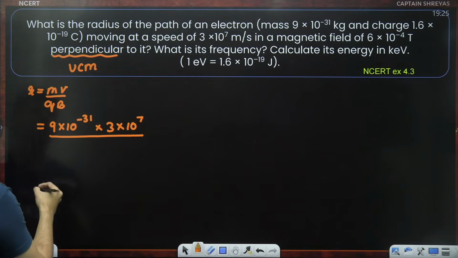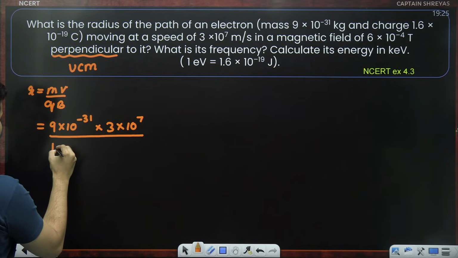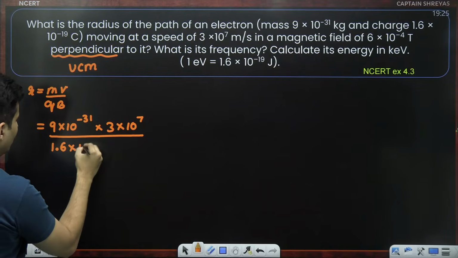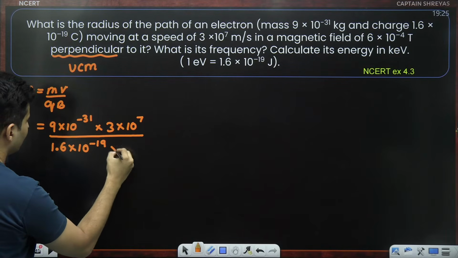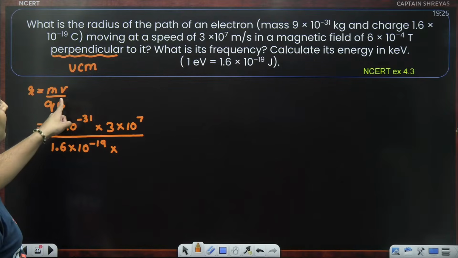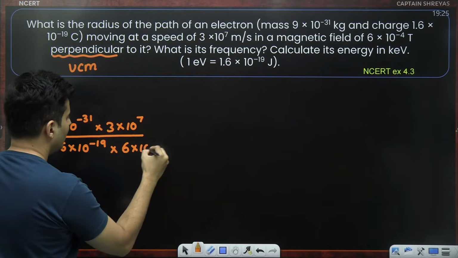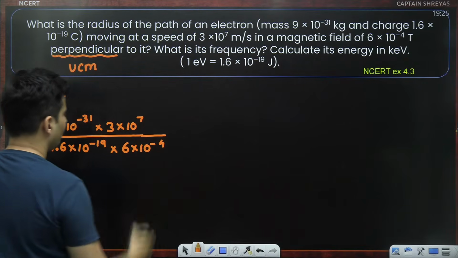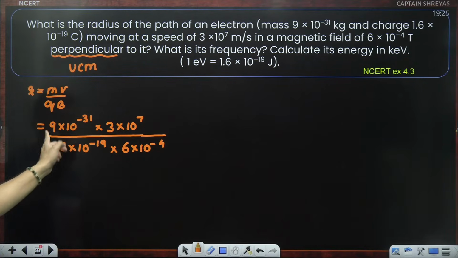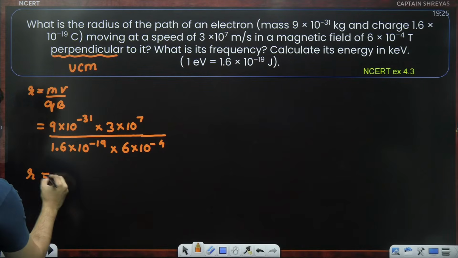Yes, it's an electron, so it will be nothing but 1.6 into 10 to the power minus 19. Is the magnetic field given? Yes, 6 into 10 to the power minus 4. All these values, solve this, guys, and see what is the radius that you get.